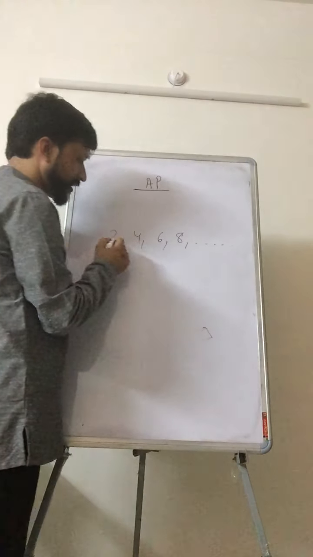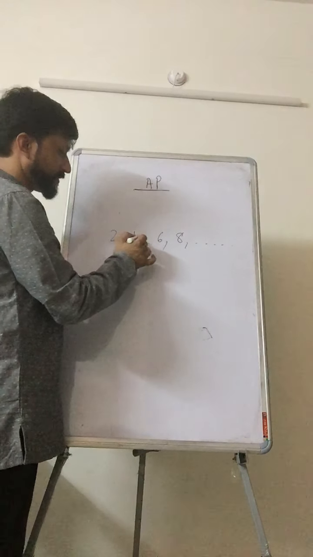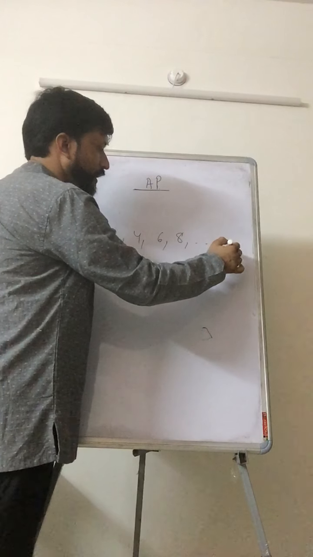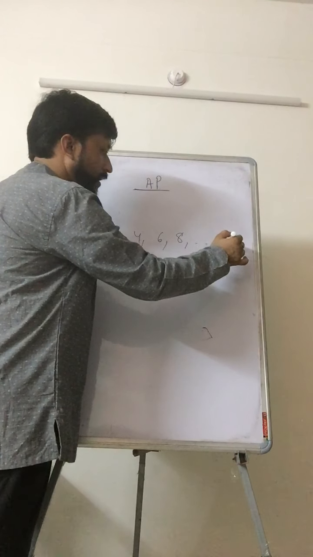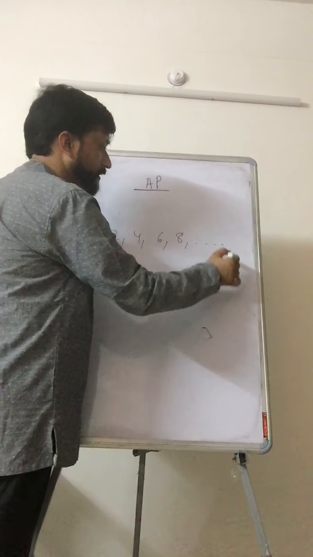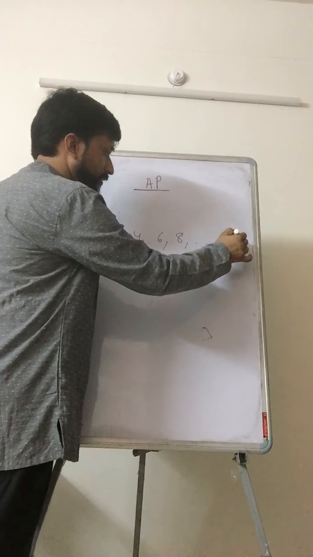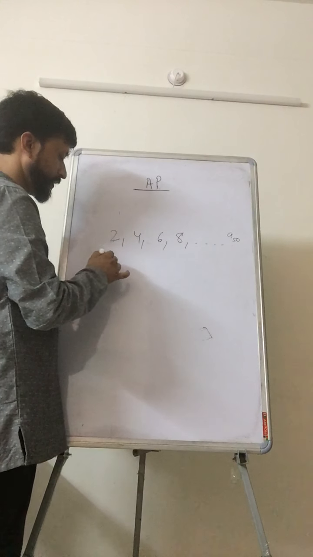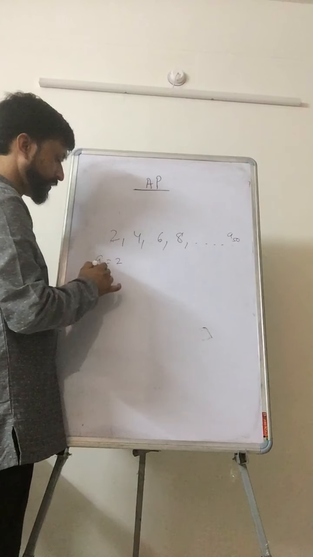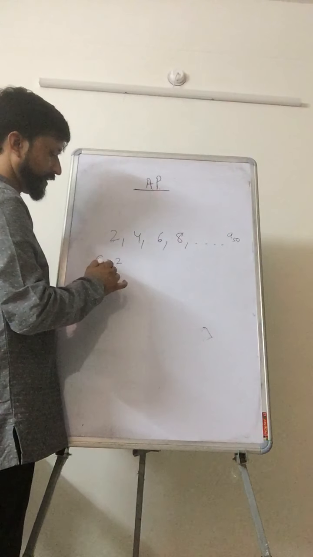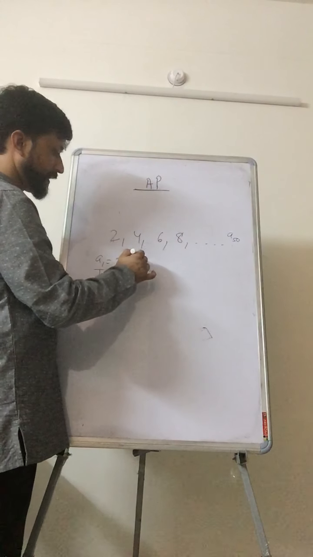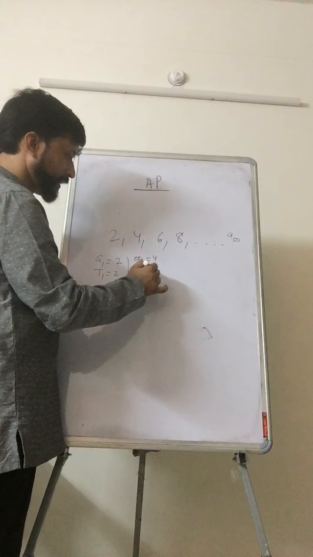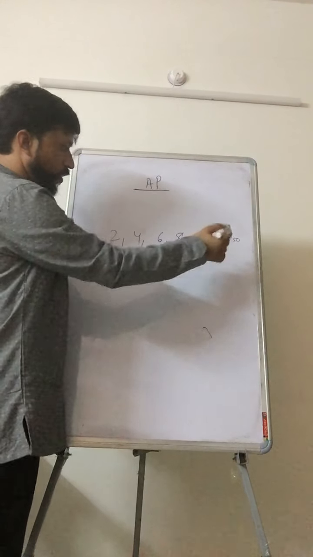Now there are 4 terms: first term, second term, third term, fourth term, and we are interested to know the value of the 50th term. Say the terms we represent with A1. This means A1 is here 2, or we use T1 also. T1 is your 2. Here A2, or you can write T2. A2 is your 4, T2 is your 4, and so on.